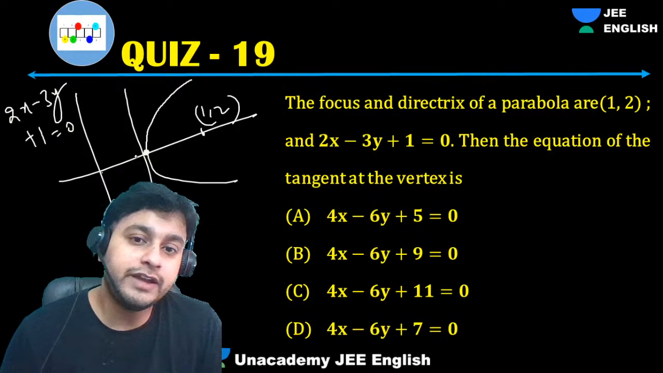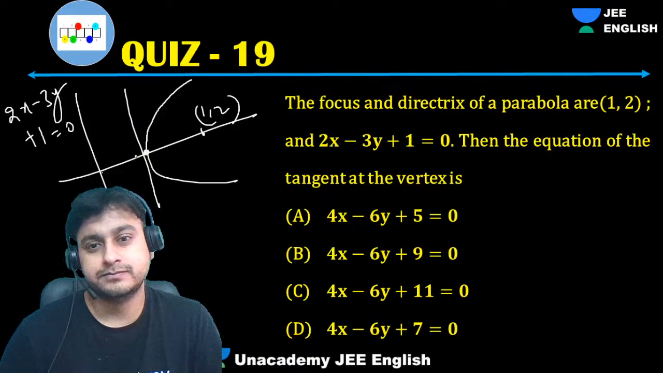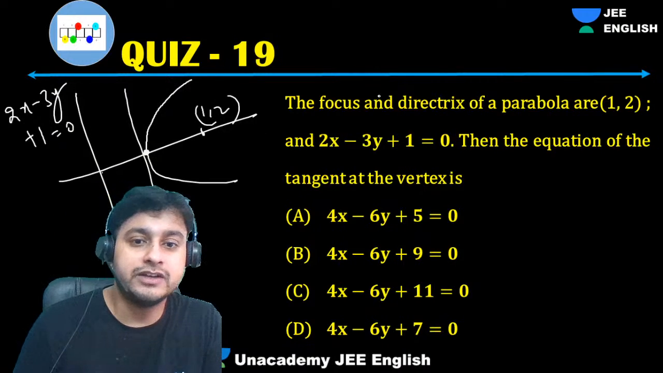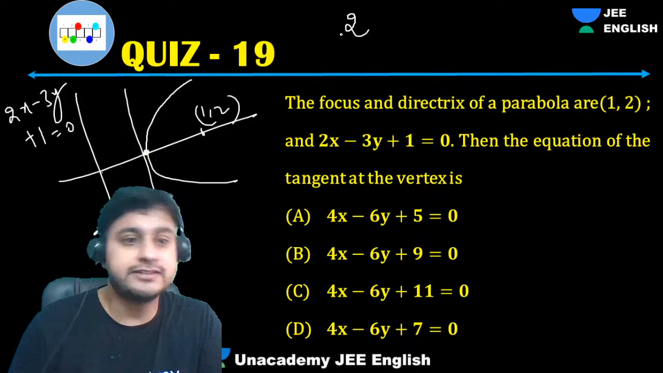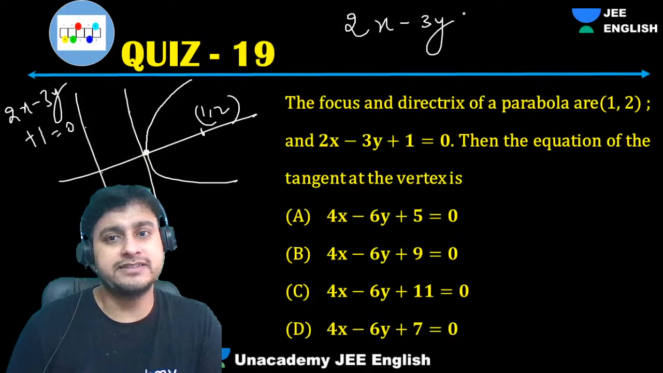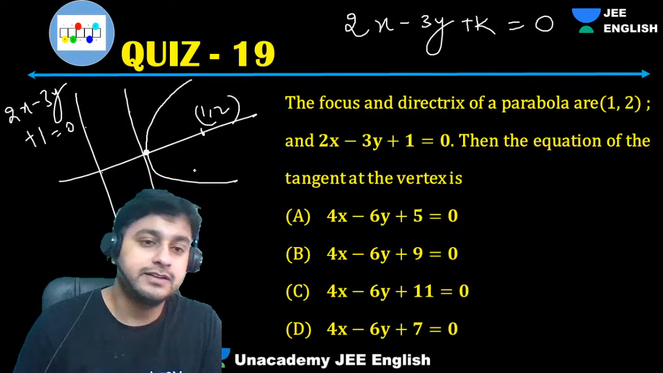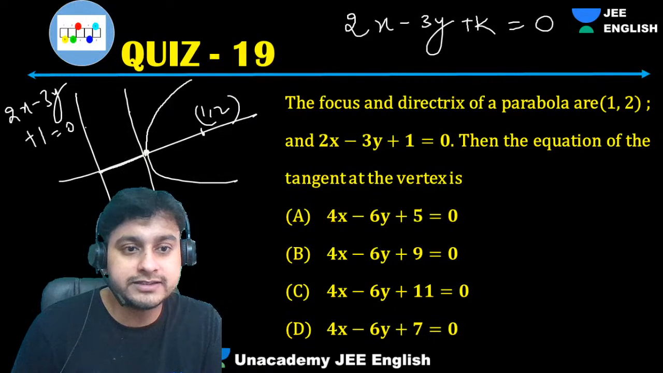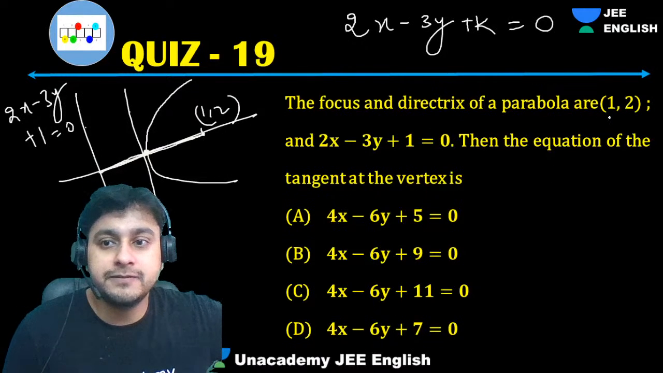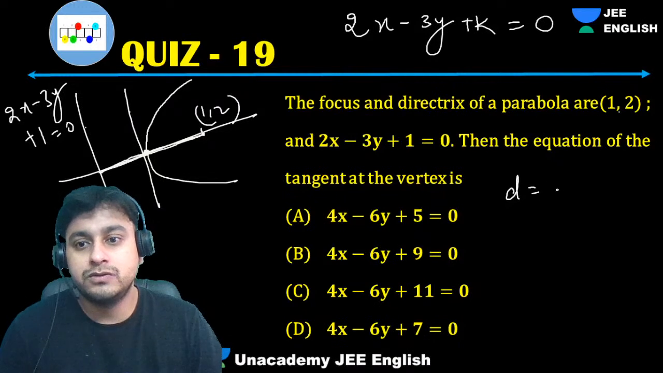So what we can do, guys, is one very easy method: you can assume that the equation of the tangent at the vertex is parallel to the directrix. Can we assume the equation as 2x minus 3y plus k equals 0, right? Okay. What about the distance between this point and the directrix? Just get that distance d. What is that? Mod of